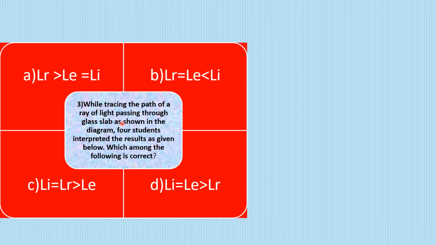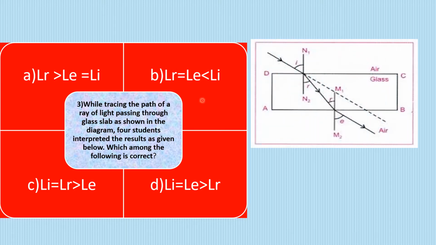While tracing the path of a ray of light passing through the glass slab as shown in the diagram, let us see the diagram. So ये diagram था, बोला कि जब हम trace करते हैं light ray का path, glass slab से जब light ray जाता है, then 4 different students interpreted the results in 4 different manners. Which of the results is correct? Okay, so if we just scan the options, we will see that they are talking in terms of the angle. So we have to study the angles.